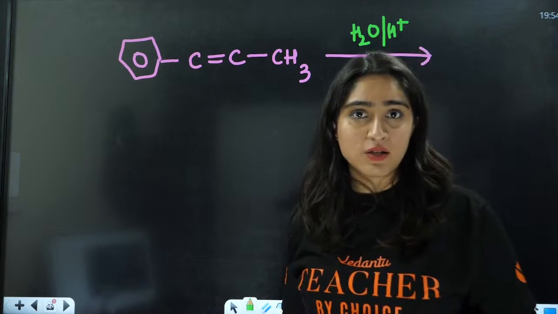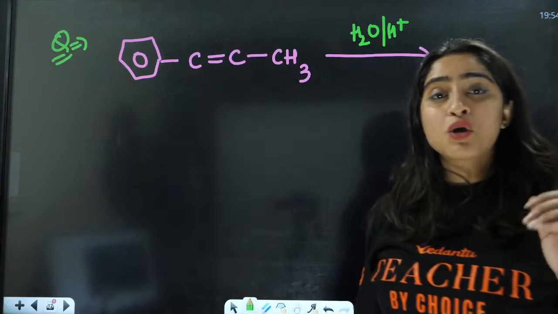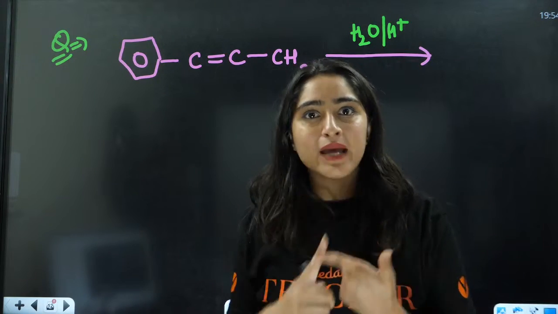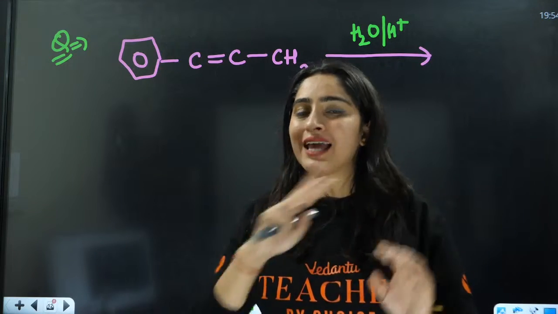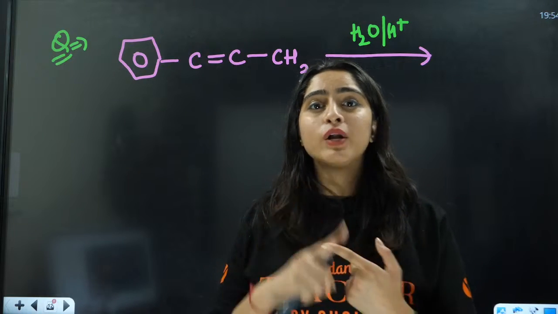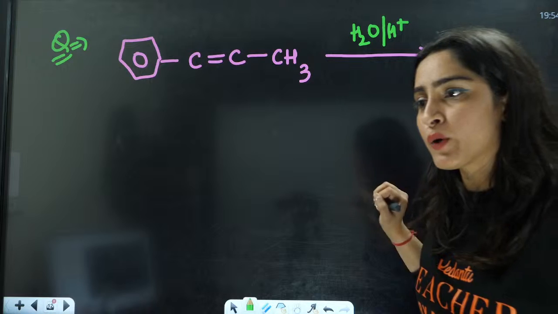These types of questions are asked in the NEET examination, because you have three kinds of hydrolysis. One is acid catalyzed, next is diborane, and third is demercuration, mercuration. Every single one of these three is totally different. Everywhere you will form alcohol, but the products will be different. So how are you going to form the product here?